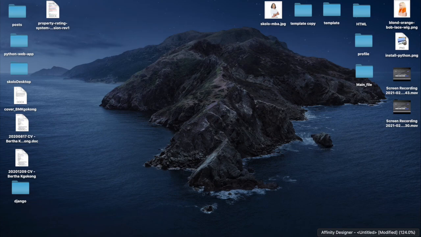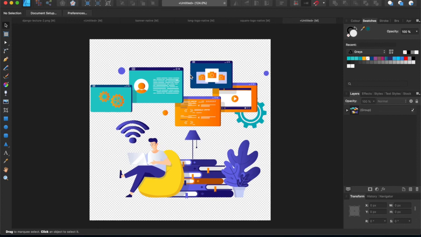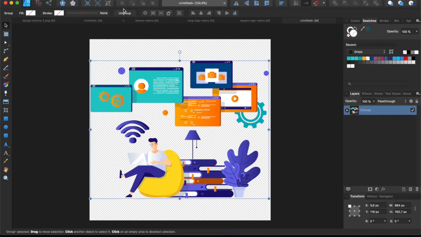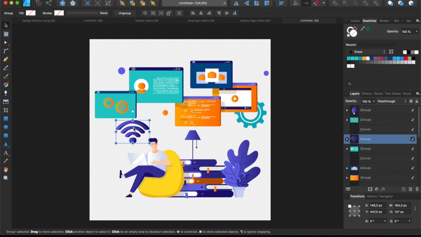Okay. So here's my Affinity Designer. What I will do is download a template from Envato, and then I will edit it here. You can design stuff on Affinity Designer, but because I'm not a designer, I use it for downloading a template and doing quick edits, like moving this a little bit over there, ungrouping that, moving that there, editing it a little bit, and changing this color to red if my theme was red. Those kinds of things are easy to do even if you're not a designer. You can do that very easily in something like Affinity, and it will save you a lot of money compared to hiring an actual graphic designer.